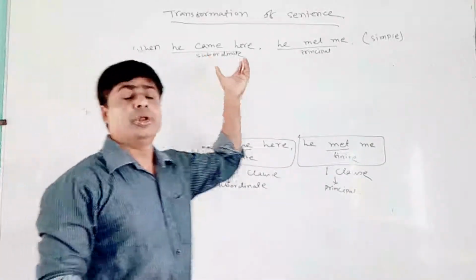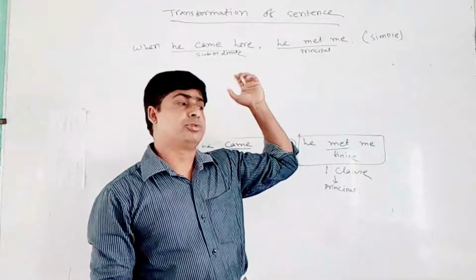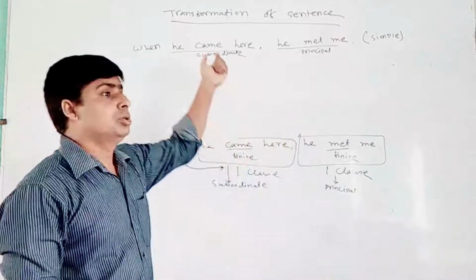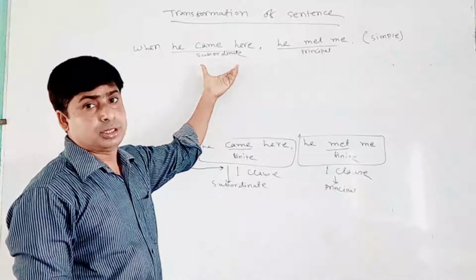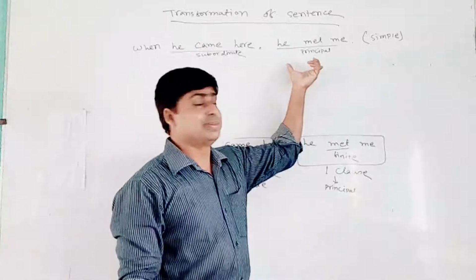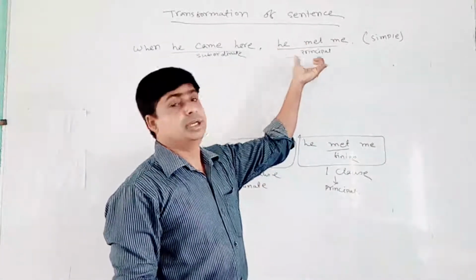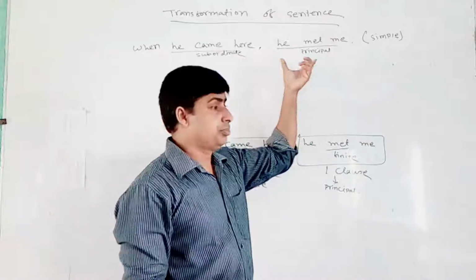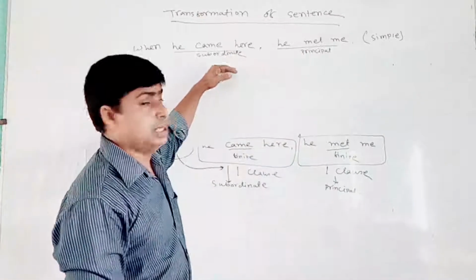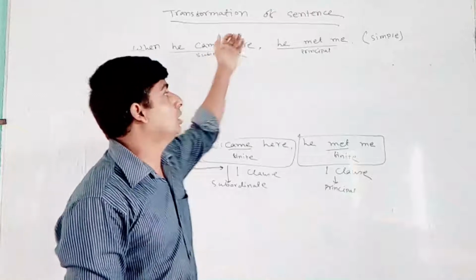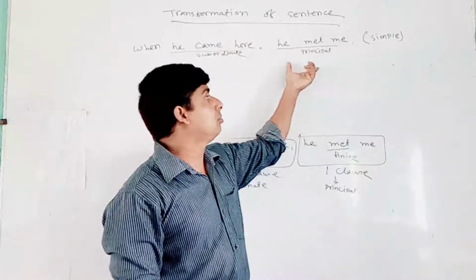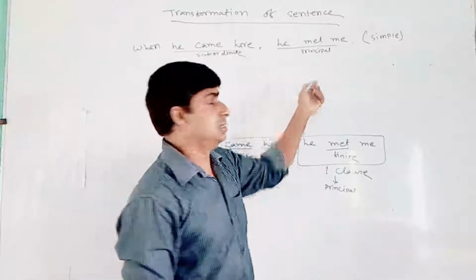Whenever I have to transform, I have to change the subordinate clause. I don't need to change the principal clause. I repeat, you have to change the subordinate clause, not the principal clause. The principal clause will remain as it is.